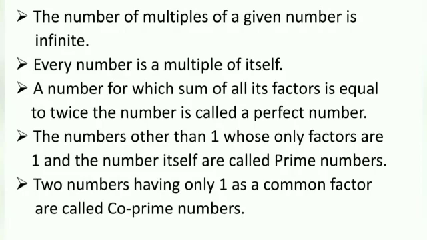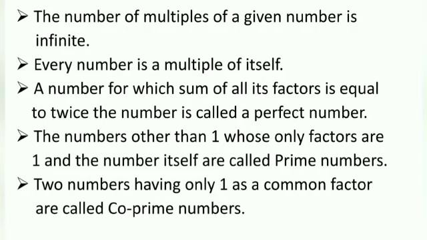Now can 7 be a multiple of itself? Yes, because 7 is equal to 7 multiplied by 1. So every number is a multiple of itself. Now what is a perfect number? A number for which the sum of all its factors is equal to twice the number is called a perfect number.